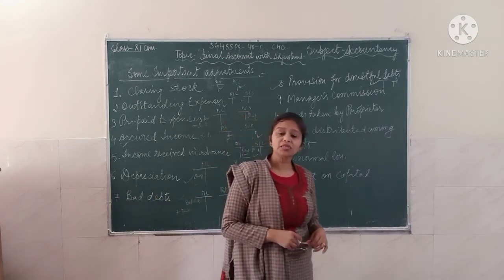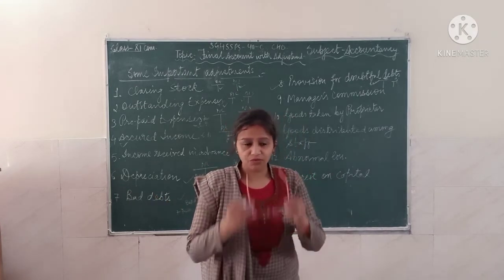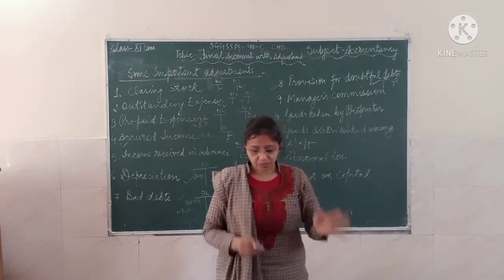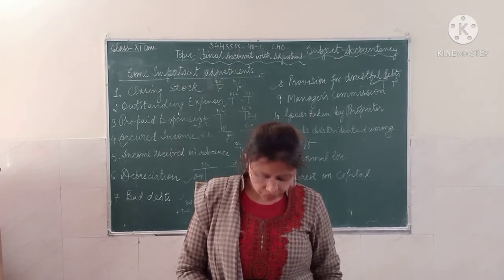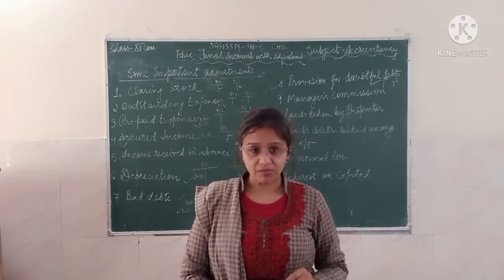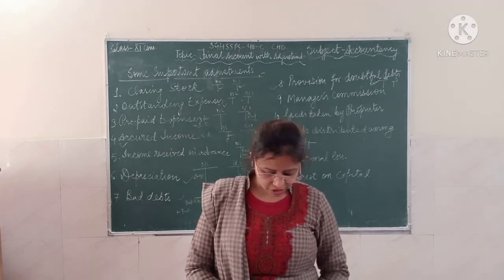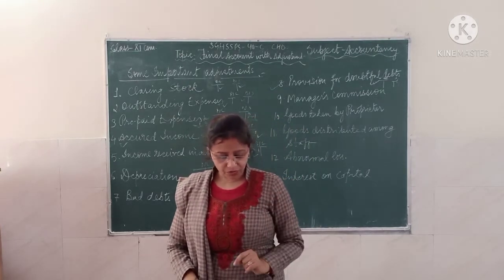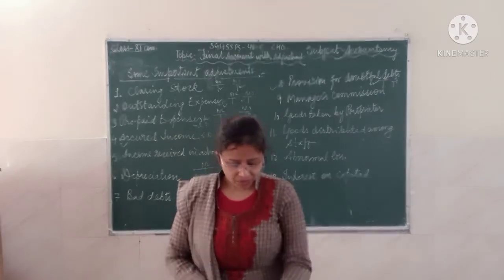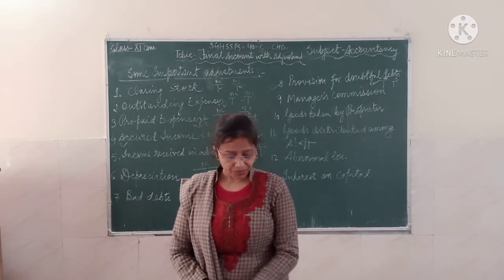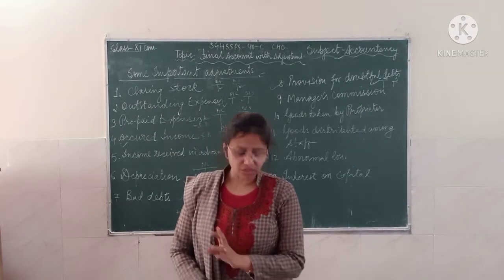So when you are calculating the manager's commission, we have two ways. First is the manager's commission payable on the profit before charging the commission, and second is the manager's commission payable on the profit remaining after charging the commission. So there are two ways: one is before charging the commission, other is after charging the commission.